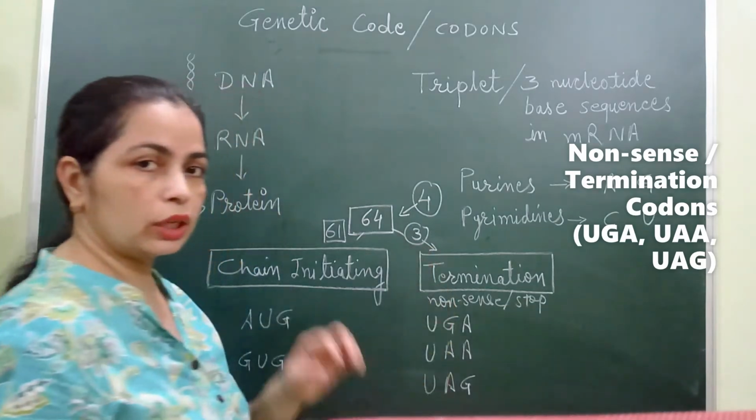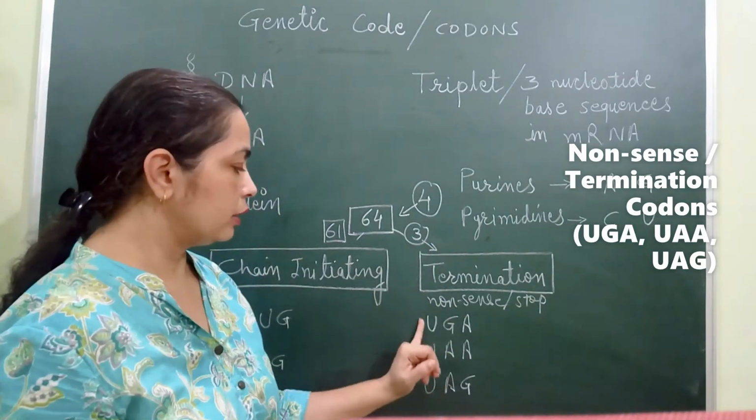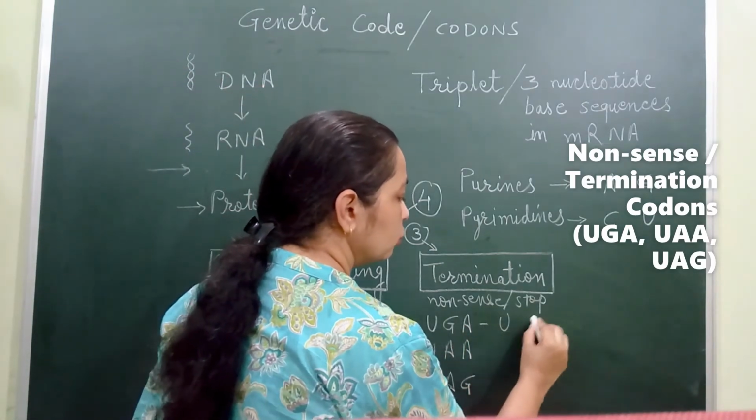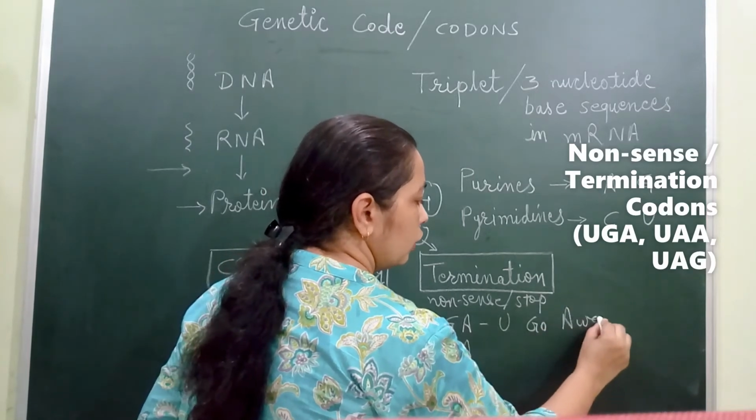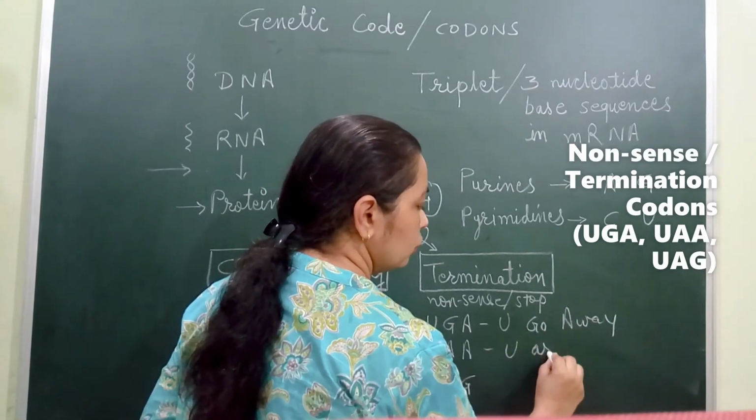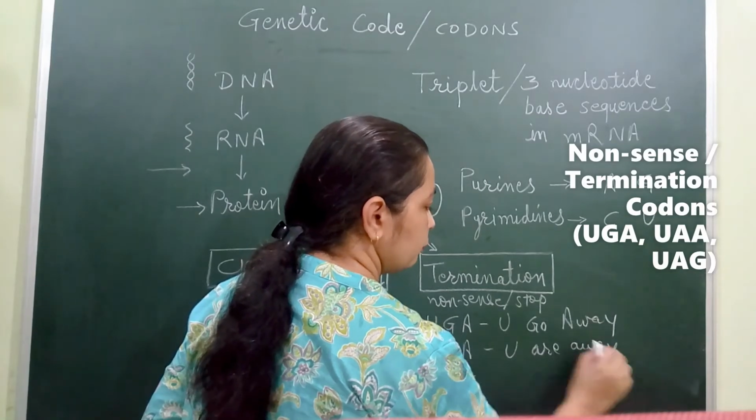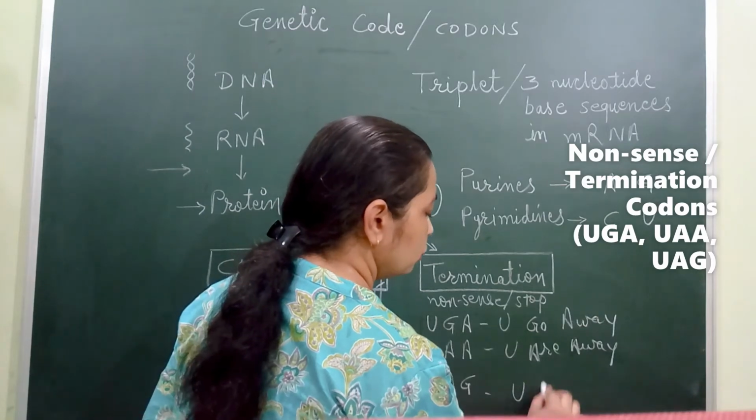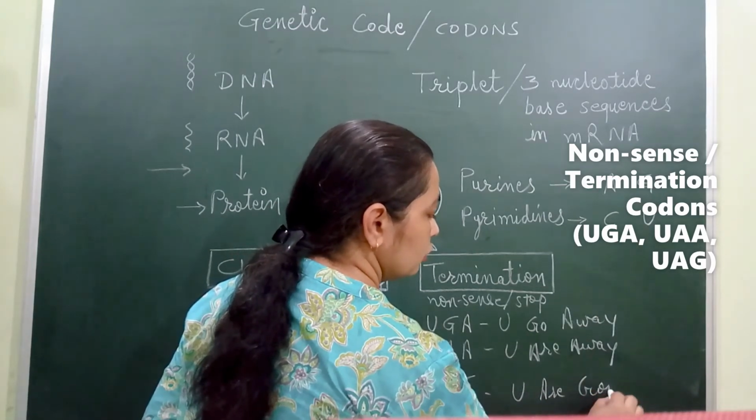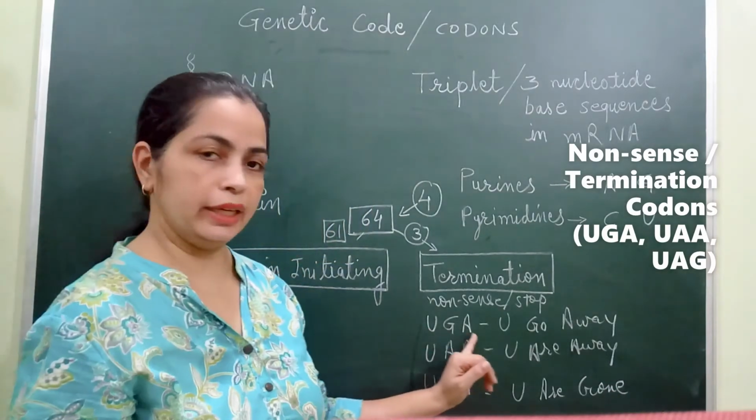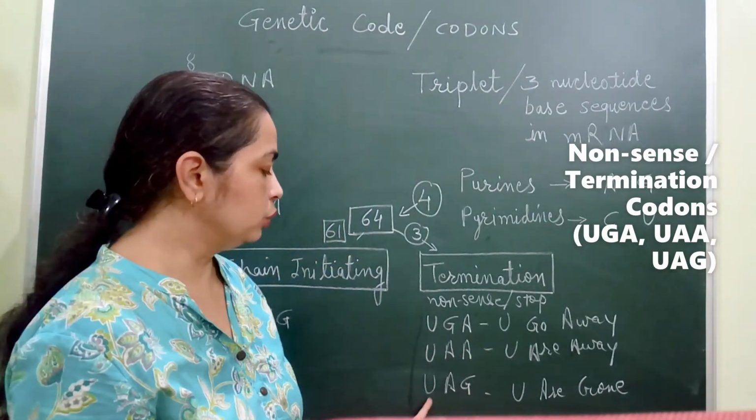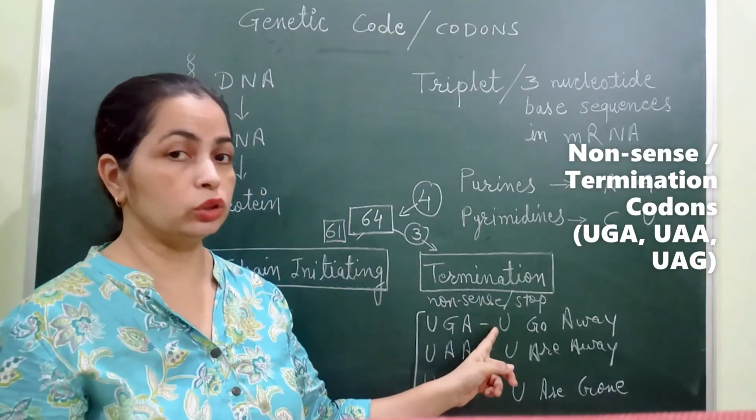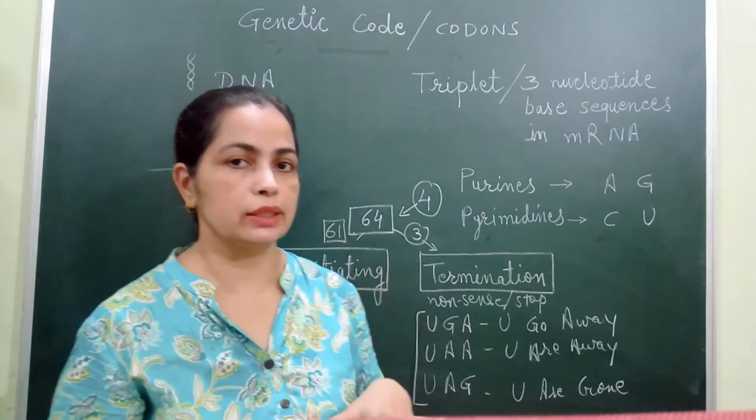Now these 3 codons are important to keep in mind, and there is a small keyword to remember them: "you go away, you are away, you are going." I am writing those in capitals. That is UGA, UAA and UAG. So these 3 are the important termination or nonsense codons which stop protein synthesis.